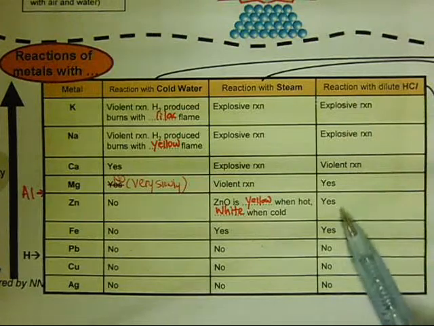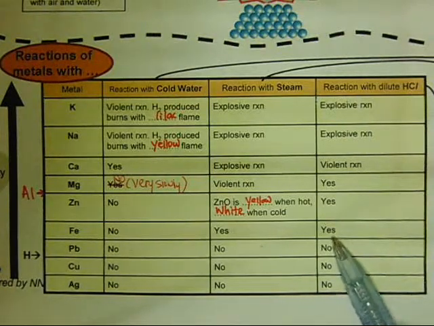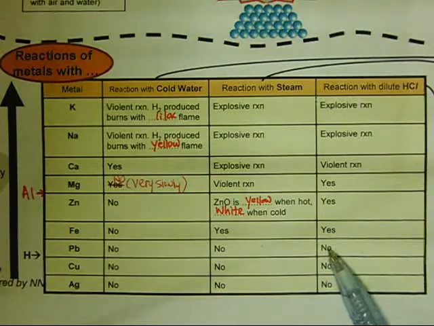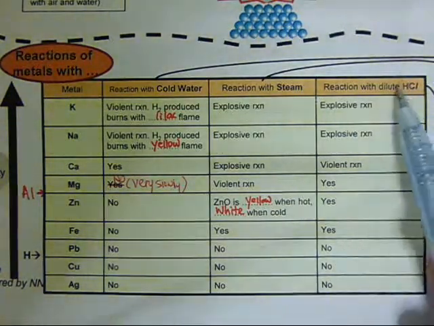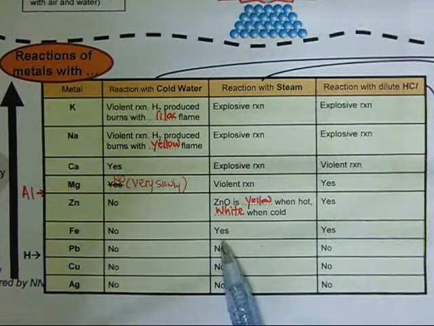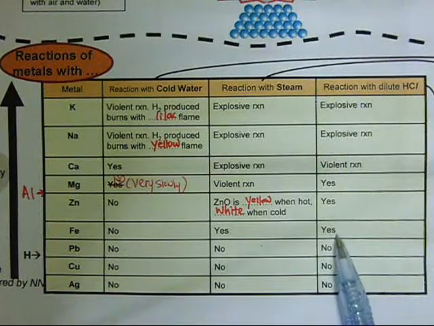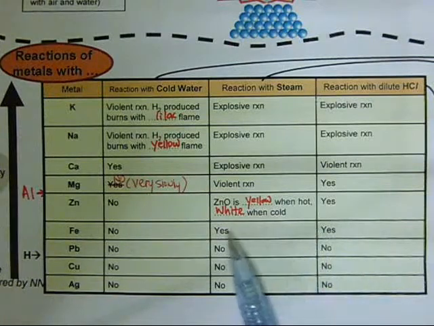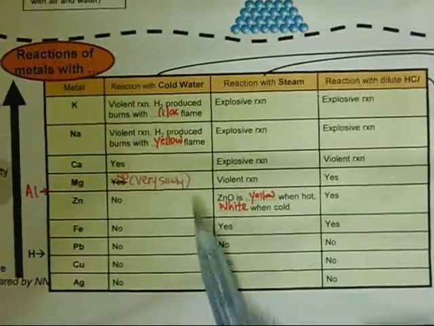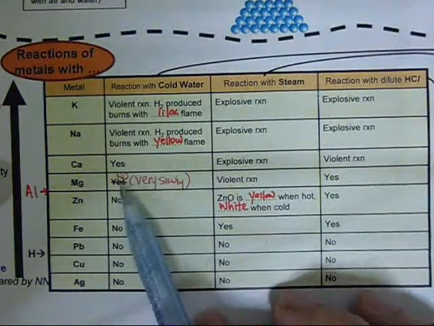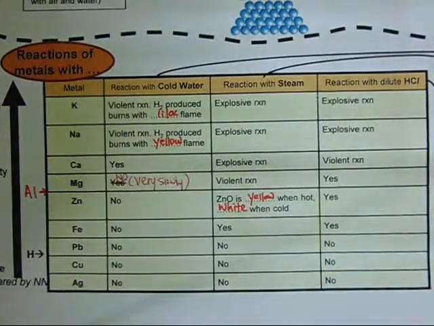Now it's the same for hydrochloric acid. All the metals react with hydrochloric acid up to iron, and everything below iron do not react with hydrochloric acid. So hydrochloric acid and steam, the cutoff is the same. The last element that react with steam and hydrochloric acid would be iron. Anything below iron do not react. For cold water would be the top 3 react, the rest do not react.